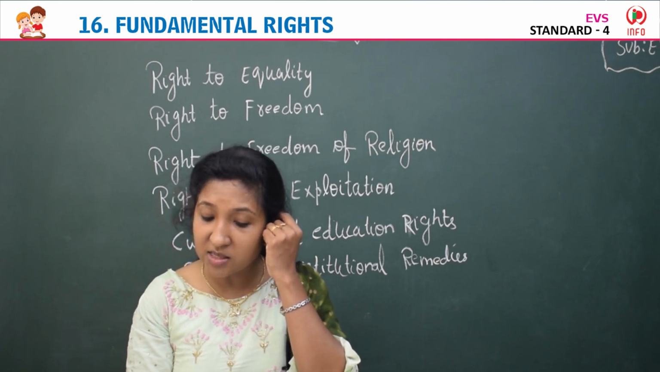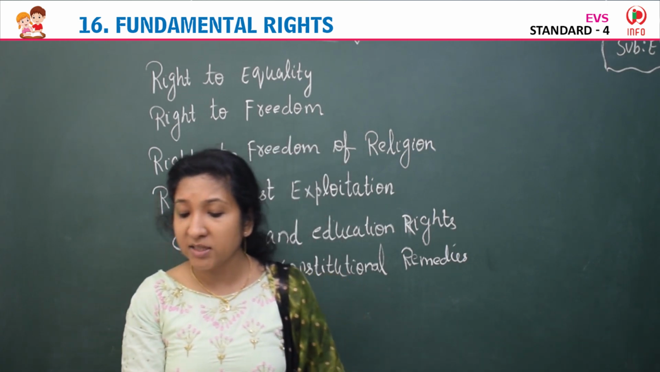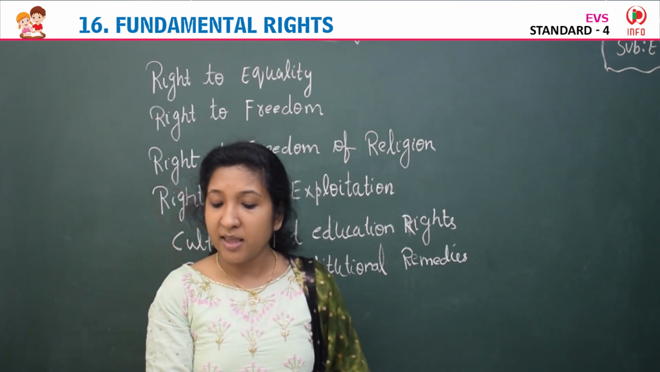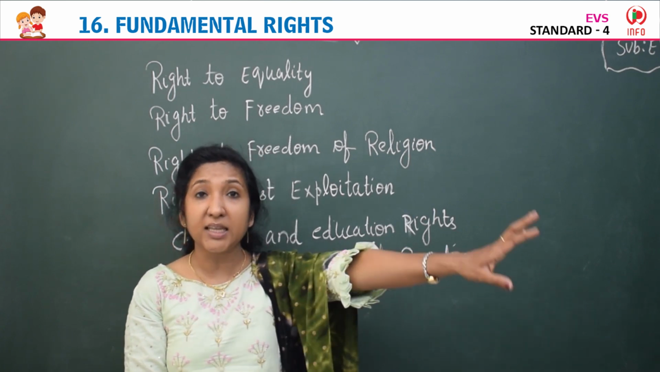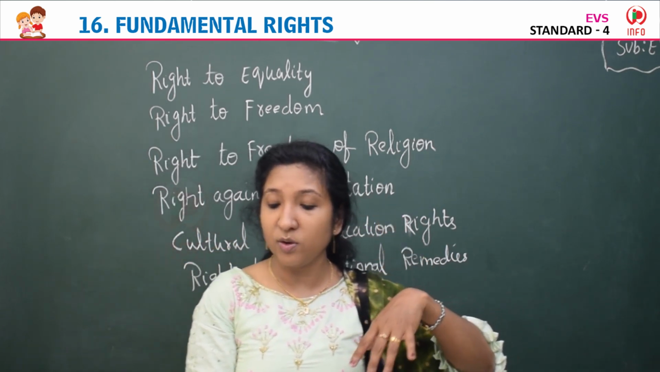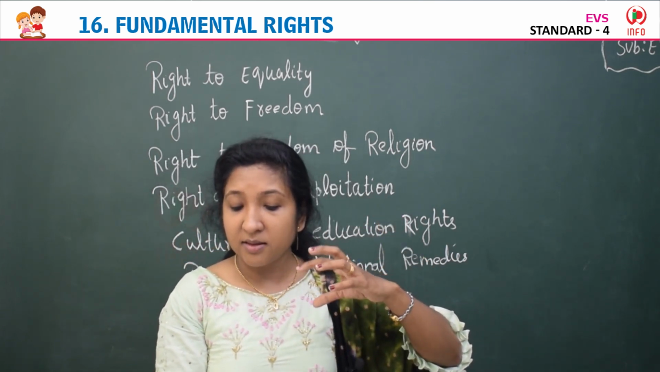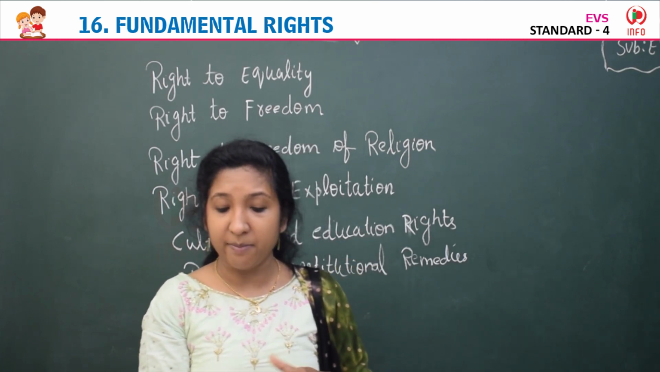What are the features and characteristics of these fundamental rights? Fundamental rights are not absolute. They are subject to reasonable restrictions. Yes, they are not the complete thing. They are not absolute. They can be controlled. Yes, they are subject to reasonable restrictions. They have some limitations at the same time.